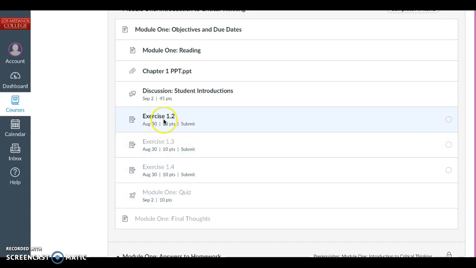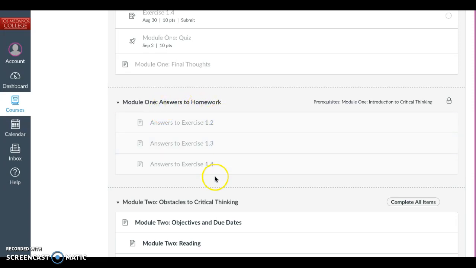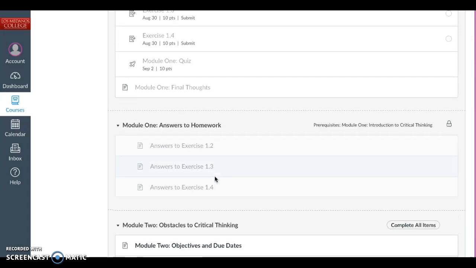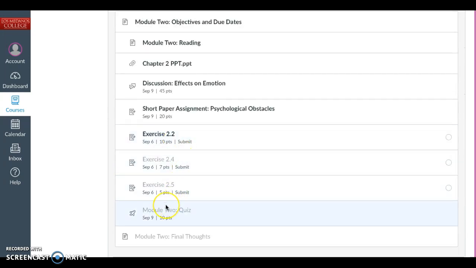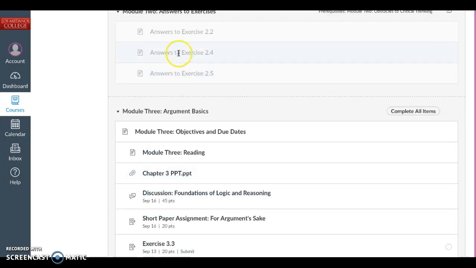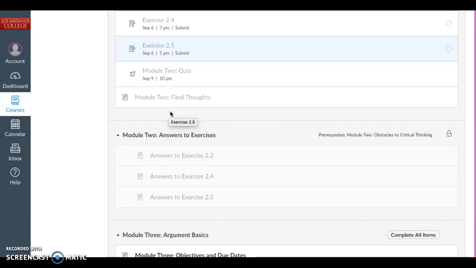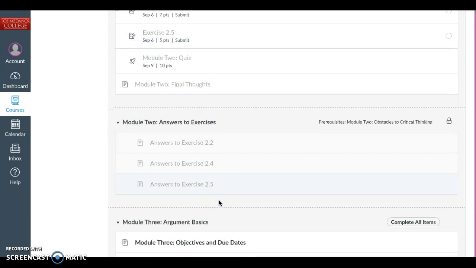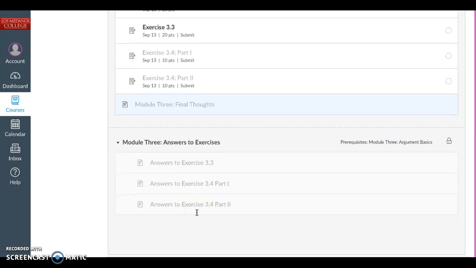Also, once you've submitted all of your exercises, answers to the homework will open down here. So it's your responsibility to turn in the assignment and check your work. And if you have questions, obviously that's when you need to email me. And you'll see this is the way it works for the first couple of modules here. Once you finish 2.2, 2.4, and 2.5, and these are all exercises in the book, then the answers will appear down here. But you'll see, until you turn them in, you cannot get the answers.